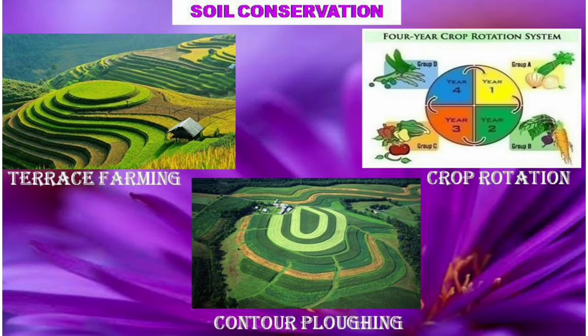Terrace farming is a labor-intensive task, but it is highly beneficial. Then, contour plowing. Maximum students get confused in both the techniques. So this is a plowing technique that does not alter or change the natural shape of hill slope. It uses the slope as it is to prevent soil erosion.